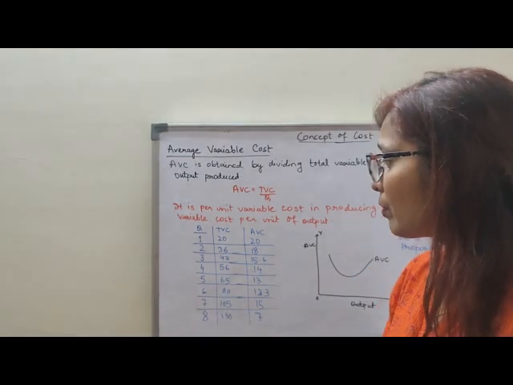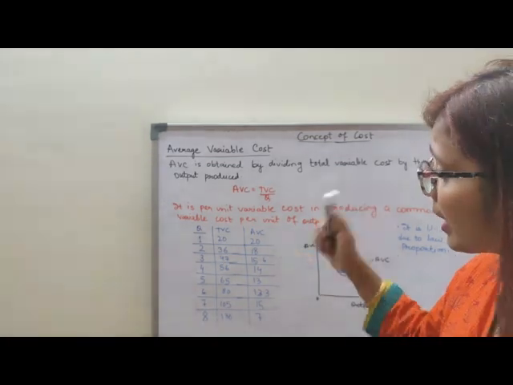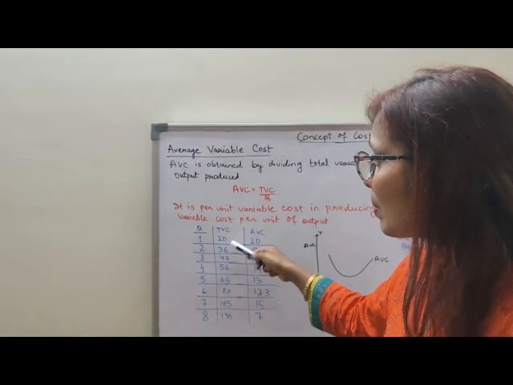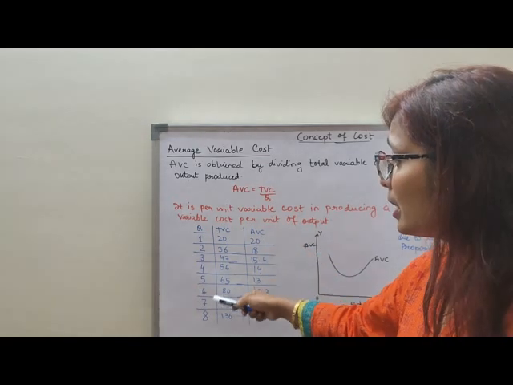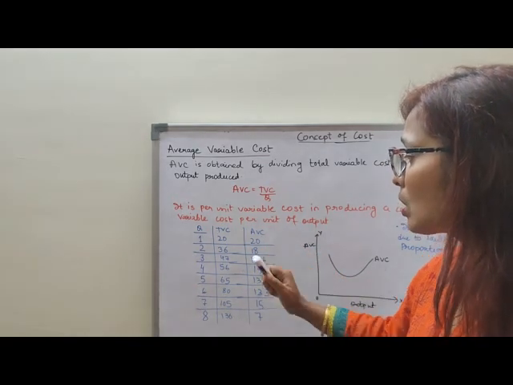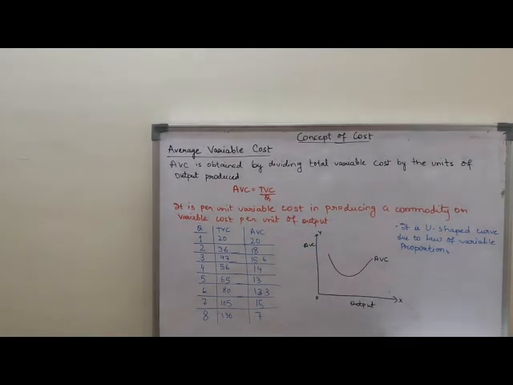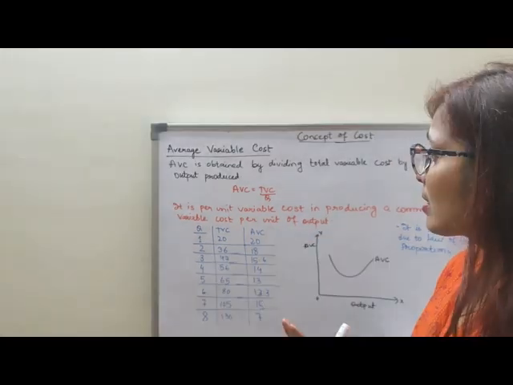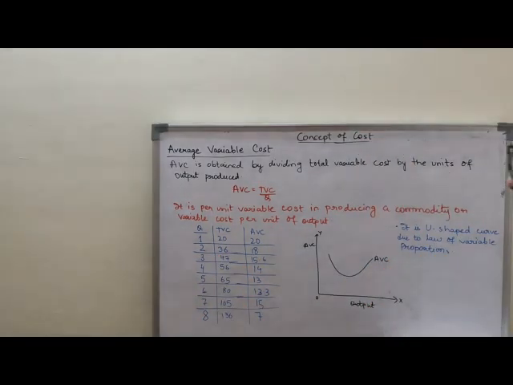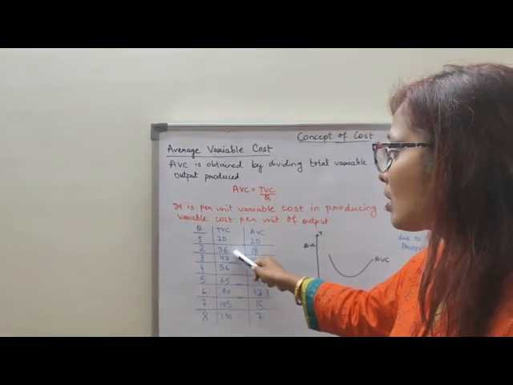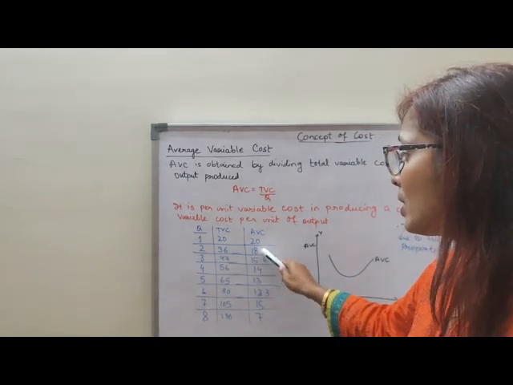The output I have taken from 1 to 8 units, TVC and AVC. We can see that as output increases, my total variable cost is also increasing, but average variable cost is falling down. Clear? Now, for example, to produce 2 units of output, my total variable cost is 36, my average variable cost is 18. 36 divided by 2 is 18.